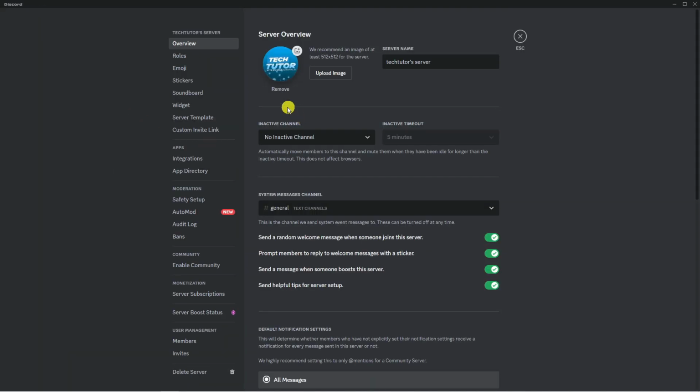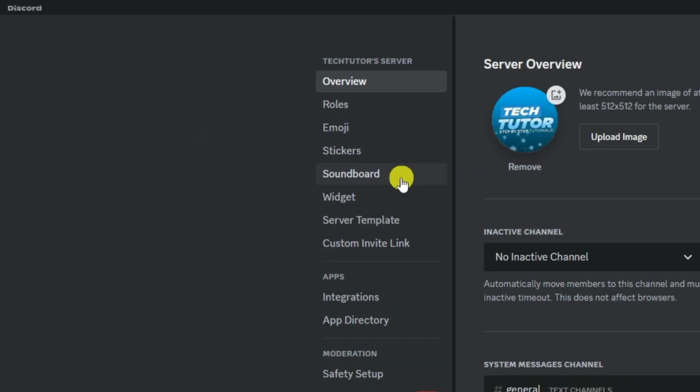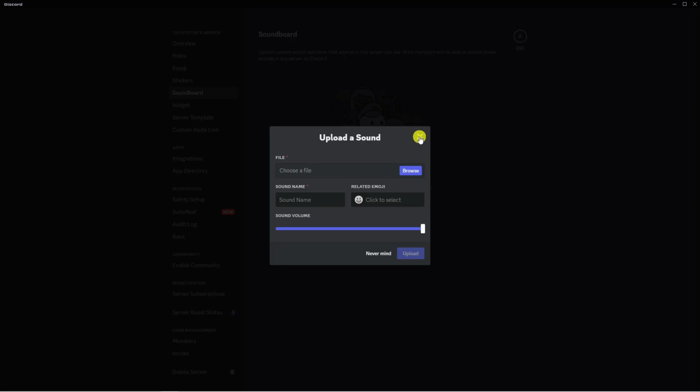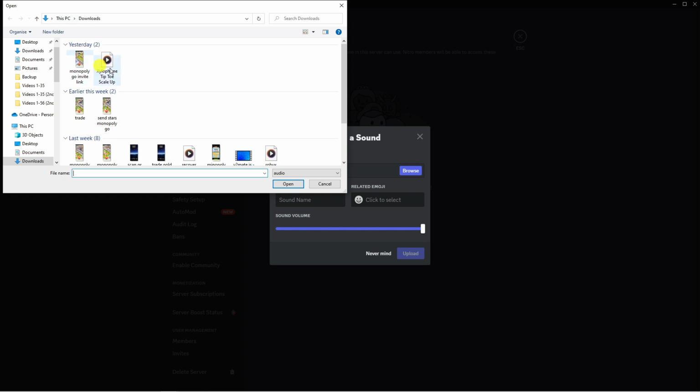From here, what you're going to want to do is come to this menu on the left hand side, and towards the top you're going to see this soundboard option. So what you want to do is click onto this and then go ahead and press the blue upload sound button. Now what you want to do is click onto the browse button and go ahead and locate the sound effect on your system. So you just want to use the File Explorer to find this.